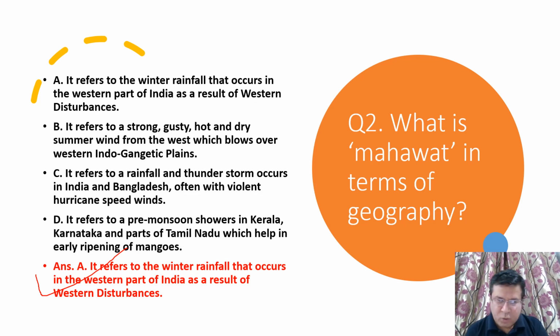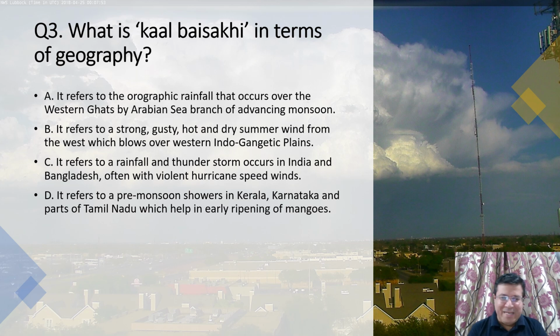Now see the next question. What is Kal Baisakhi? Yes, we are talking here about an important geographical phenomenon, Kal Baisakhi. A option, it refers to the orographic rainfall which occurs over the Western Ghats by the Arabian Sea branch of advancing monsoon season.